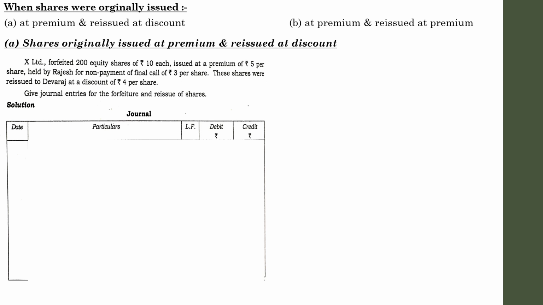In this scenario also, you need to first pass the entry for the forfeiture. After that, you pass the entry for the reissue, and if there is any balance in the forfeiture account, you transfer that balance to the capital reserve account. So first, let us pass the forfeiture entry. Here, Rajesh holds 200 equity shares of 10 each, issued at premium of rupees 5, and did not pay the final call of rupees 3 per share.